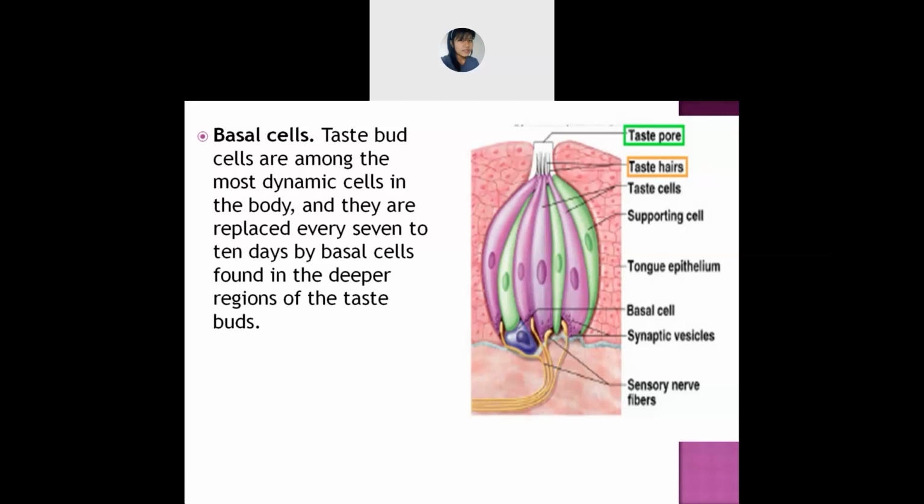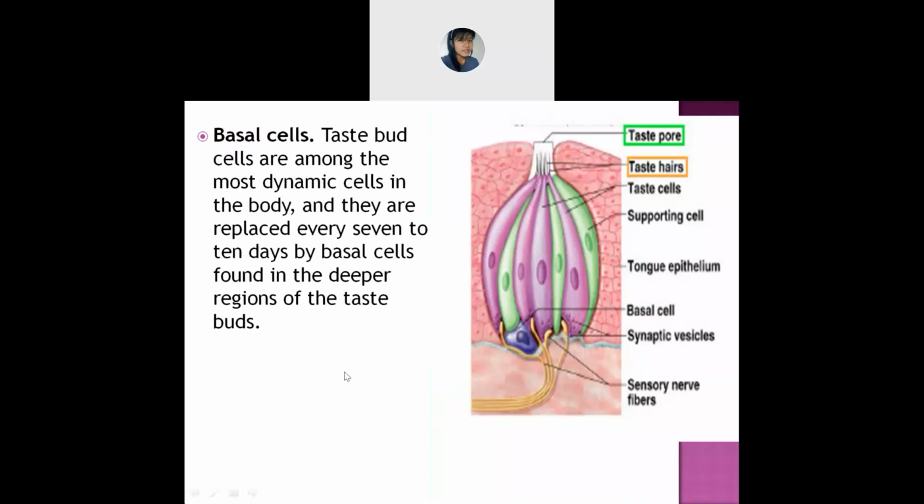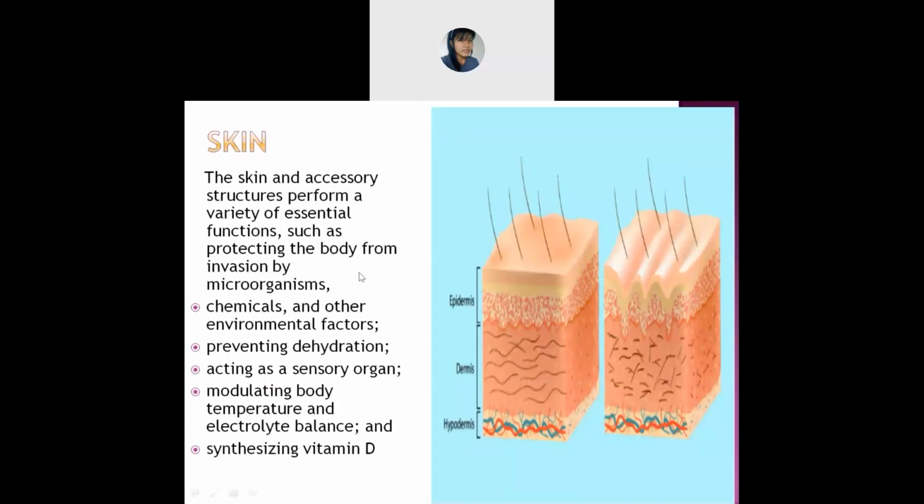Shall we move to the next? Okay, so we are done with the tongue. Now let's discuss the skin. So let's see this picture, everyone.